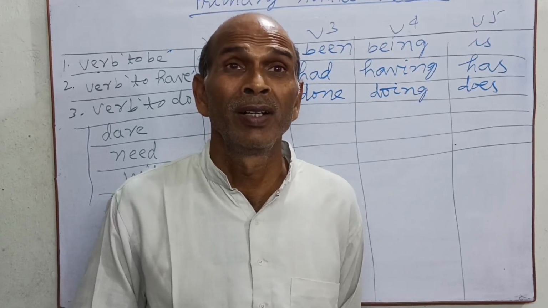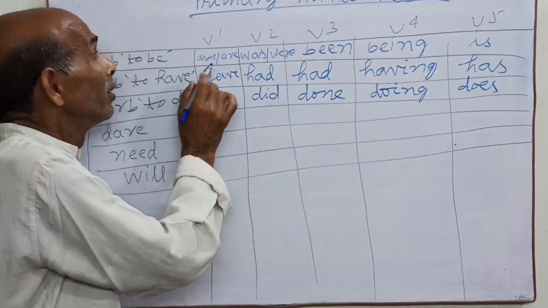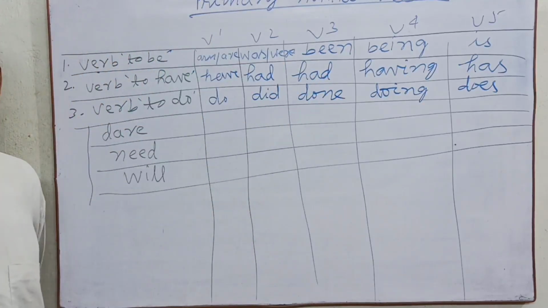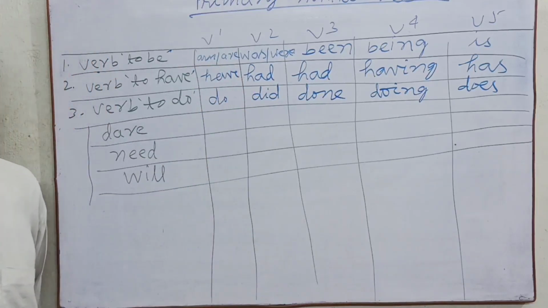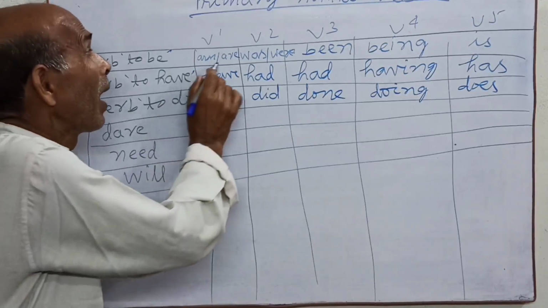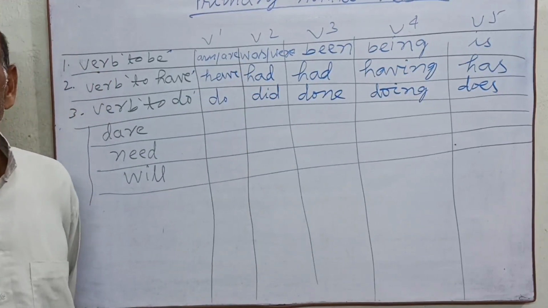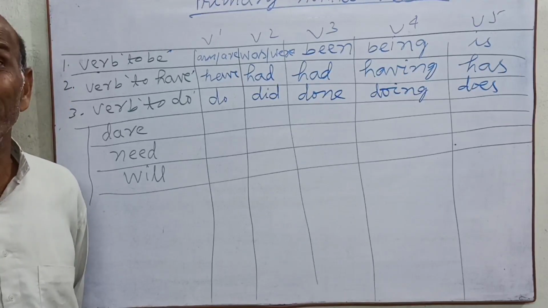So I teach these kinds of verb. M or R, decide first, M or R. How to know main verb or how to know auxiliary verb, means helping verb.